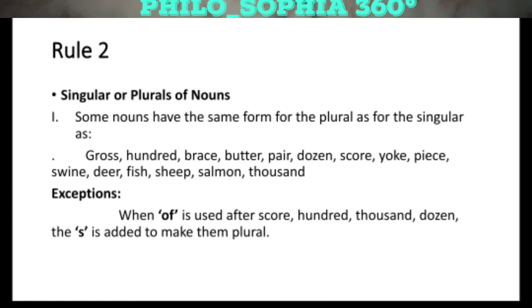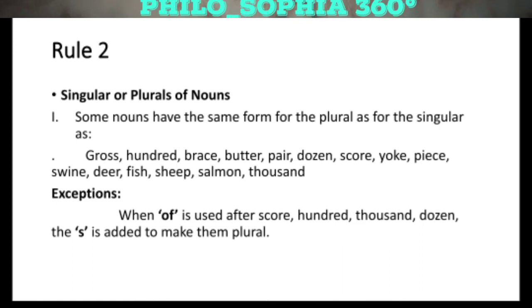In the same way, the word dozen, the word butter, the word score, the word yoke, the word brace, the word gross, the word 100, the word 1,000, the word sheep, the word deer, the word fish, the word swine, the word salmon. All these words will be used the same in singular and in the same way in plural. But there is an exception to this rule.